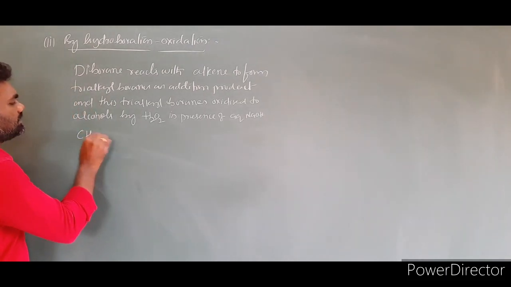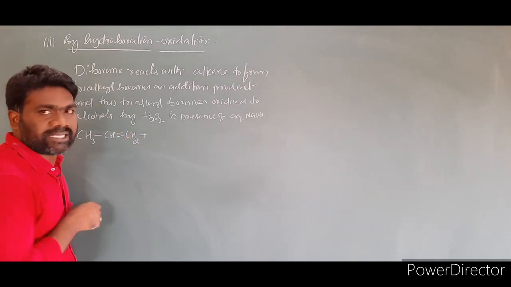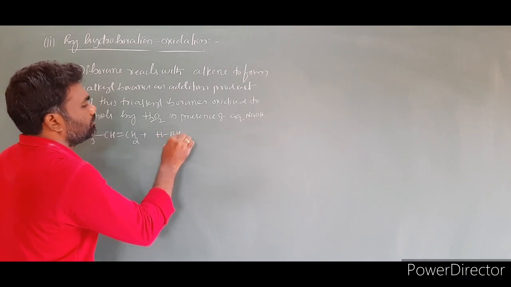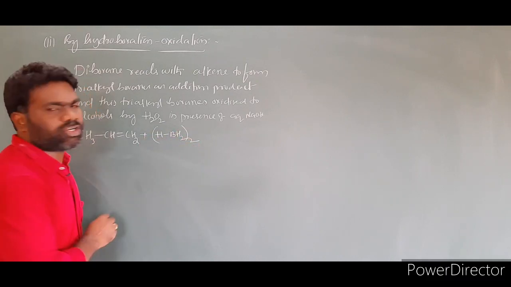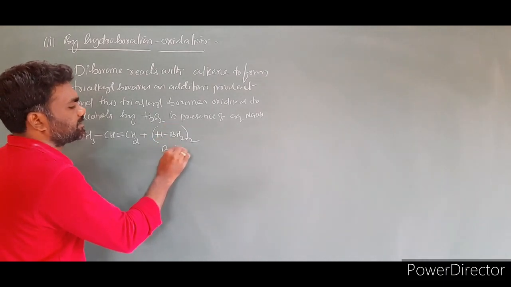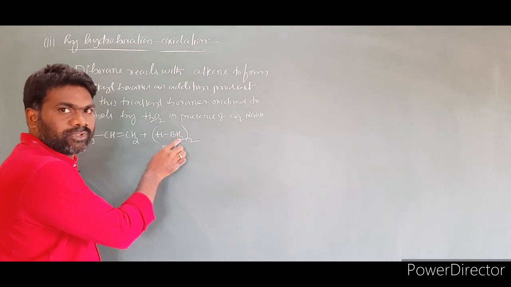Alkene CH3CH=CH2 plus, I am labeling diborane as HBH2, taken twice. This is nothing but B2H6. Right?